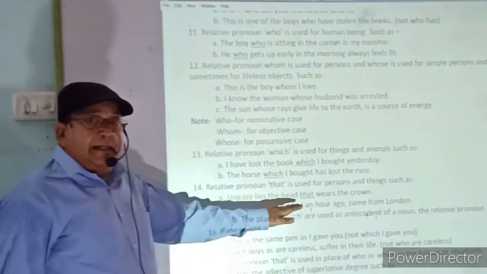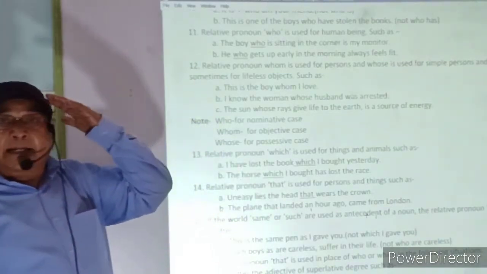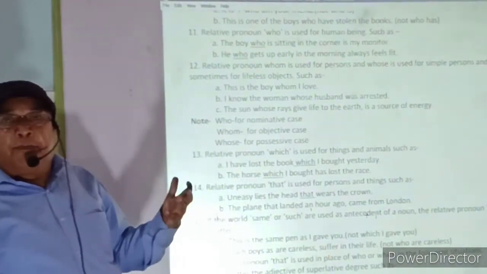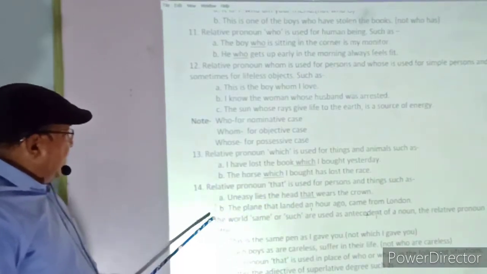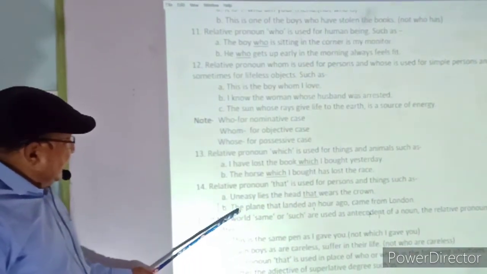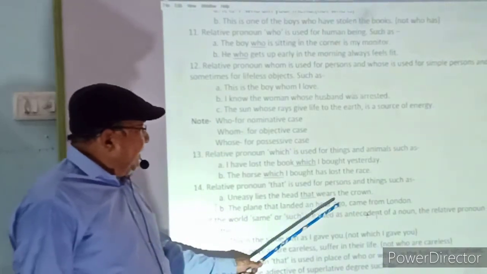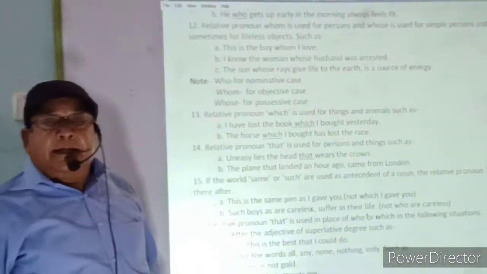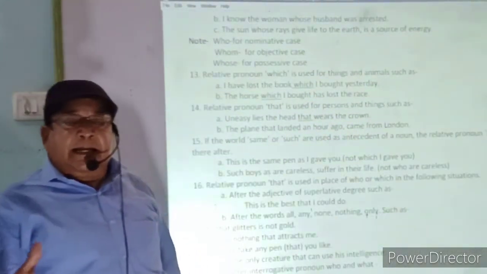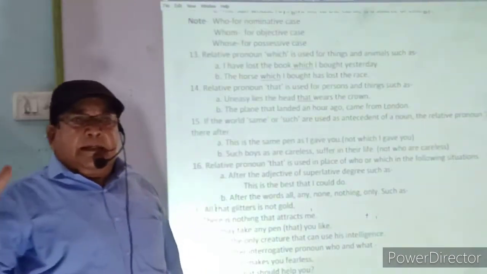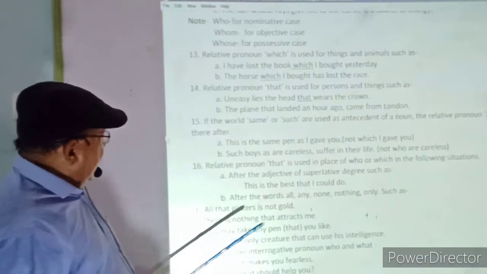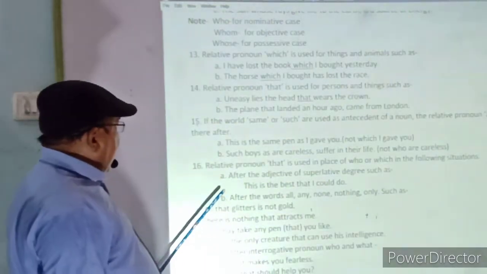Uneasy lies the head that wears, meaning that head is uneasy which wears the crown. So here that has been used. And in the next example, the plane that landed an hour ago came from London. The plane is a lifeless object. It has come from London. That has been rightly used.